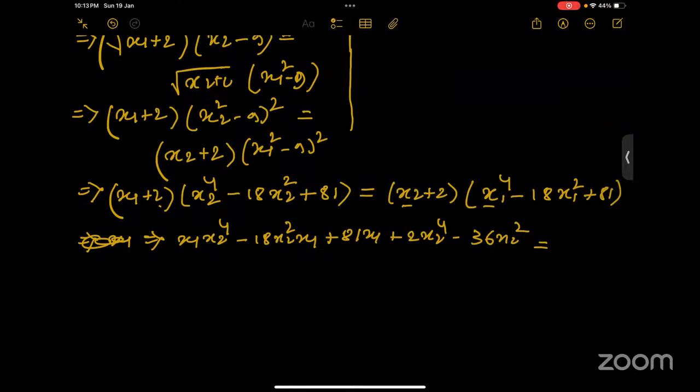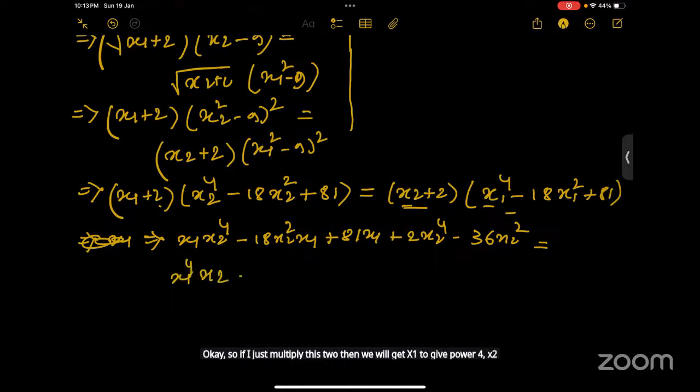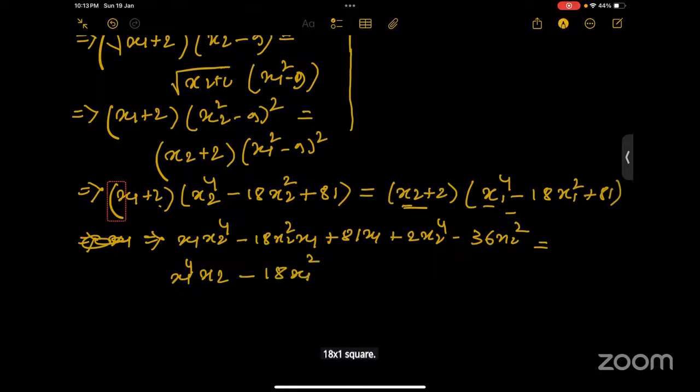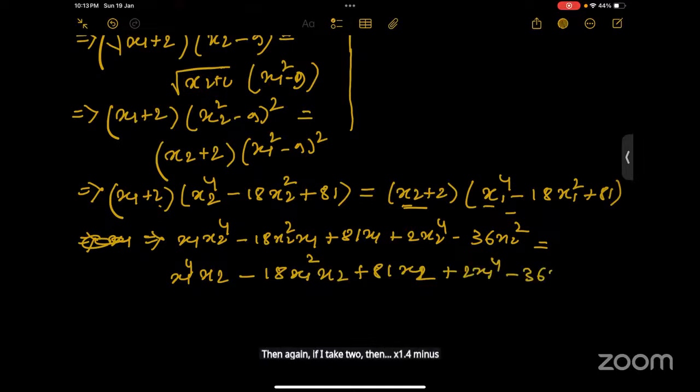Okay, so if I just multiply this 2, then we will get x1 to the power 4 x2 minus 18 x1 square x2 plus 1 x1 x2. Then again if I take 2, then 2 x1 power 4 minus 36 x1 square equals, okay? So that's the multiplication, right?